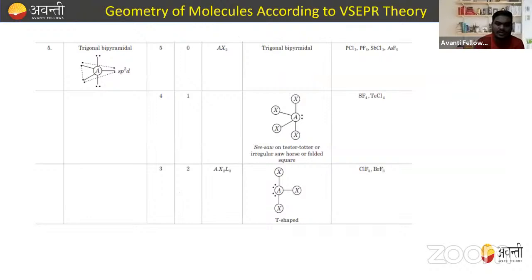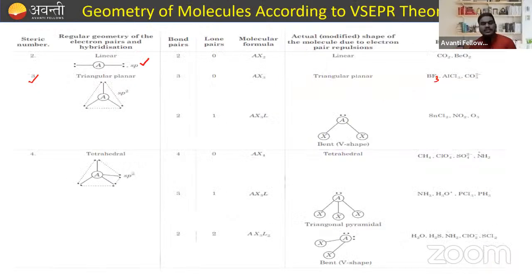Now, the next one is when the steric number comes out to be 4. Under this, we have three different cases. When there is no lone pair, like CH4, ClO4-, SO4 2-, and NH4+, they have the tetrahedral structure.